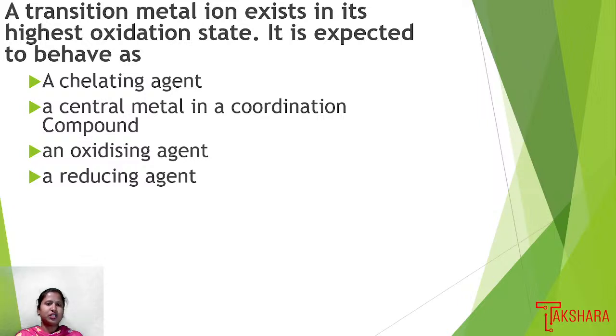So the first option we have is a chelating agent. The second option is a central metal in a coordination compound, the third option is an oxidizing agent, and the fourth option is a reducing agent.